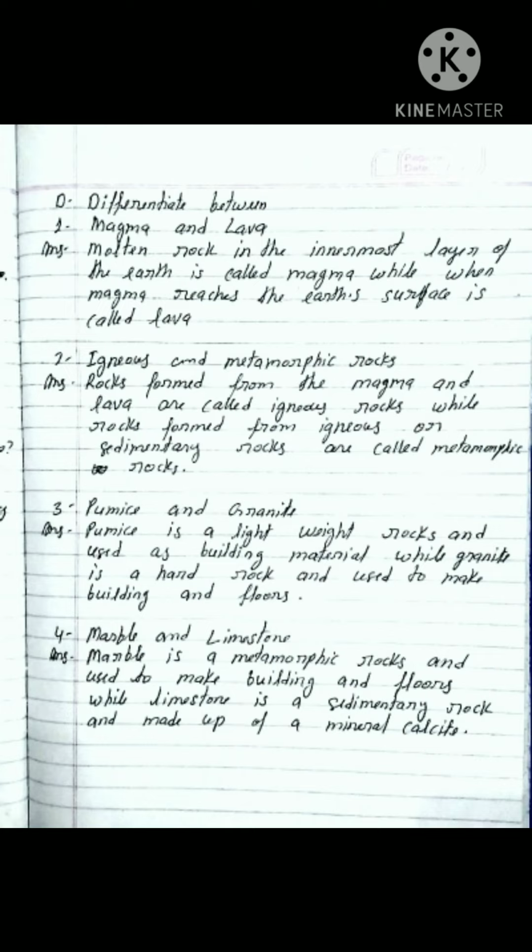Pumice is a lightweight rock and is used as a building material, while granite is a hard, heavyweight rock used to make buildings and floors. And fourth number, marble and limestone. Marble is a metamorphic rock and used to make buildings and floors, while limestone is a sedimentary rock and made up of the mineral calcite. You have to write this differentiate between in your copy in proper way. Now next exercise.